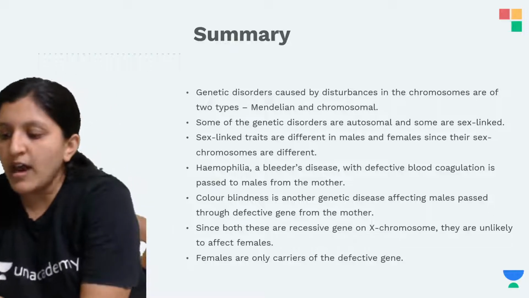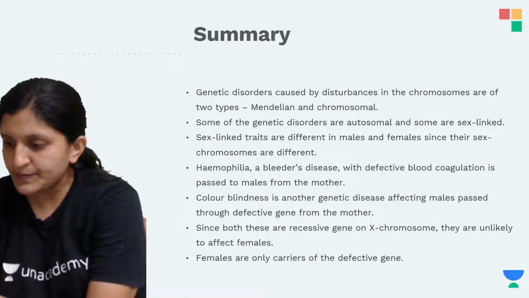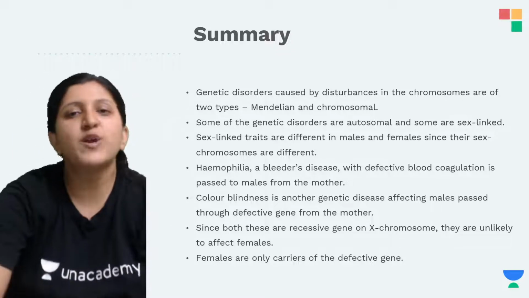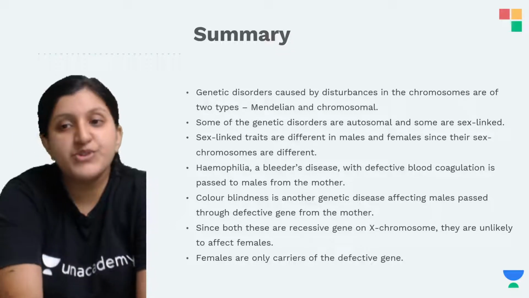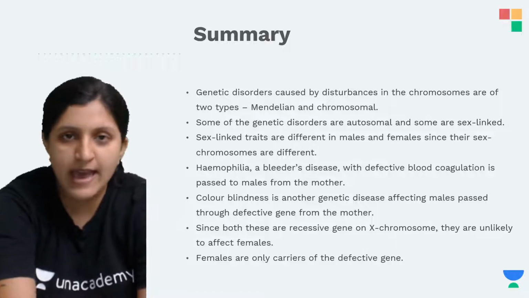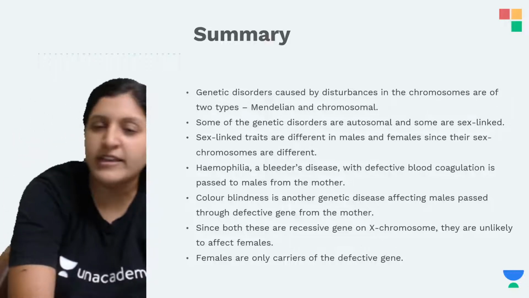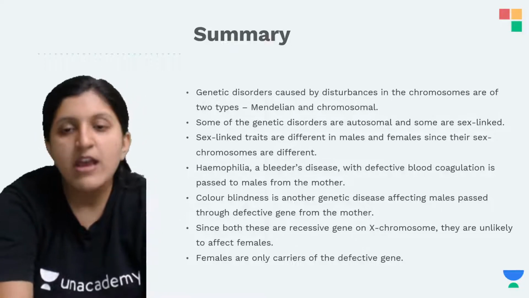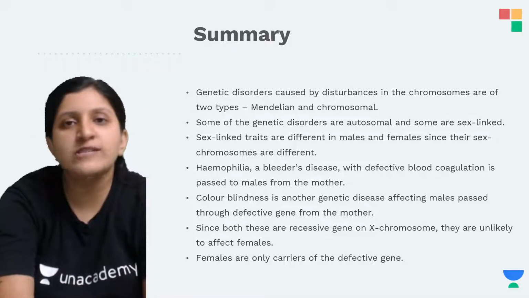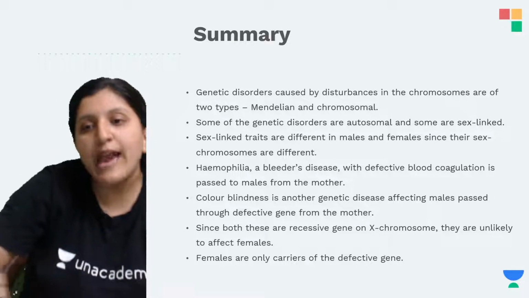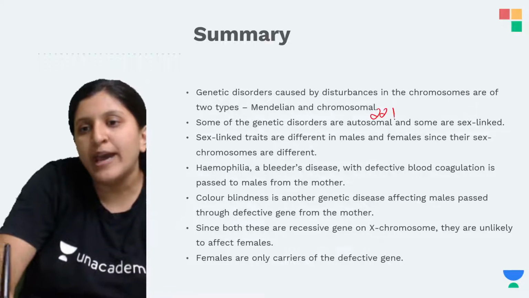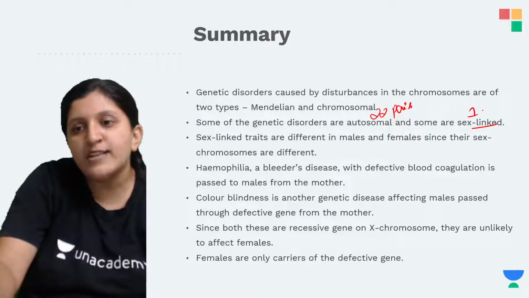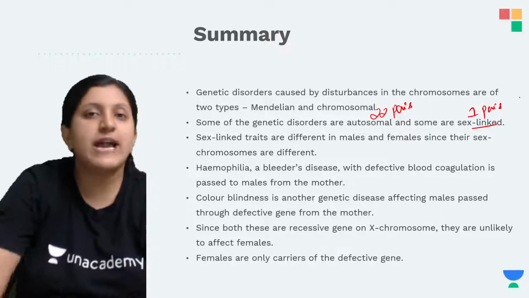So let's have a look at the summary of this. Genetic disorders are caused by disturbance in the chromosomes, and you can find Mendelian disorders and chromosomal disorders. Some of the genetic disorders are autosomal, which you can find up to 22 pairs, and the others are sex linked, that is the last one pair.